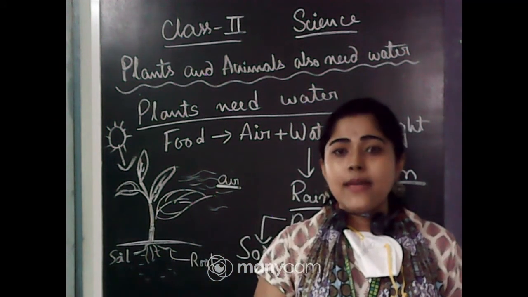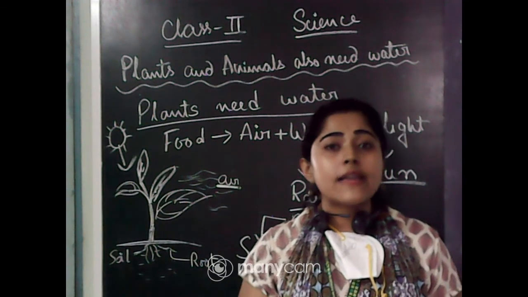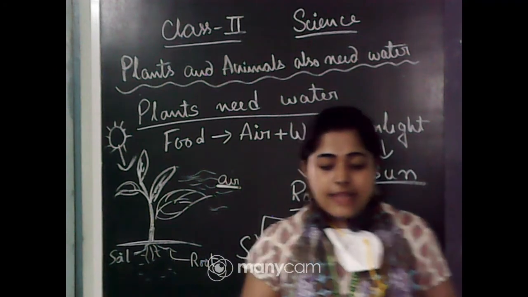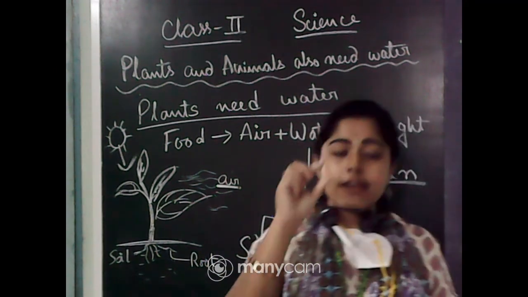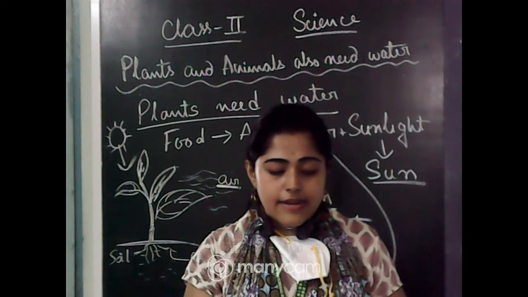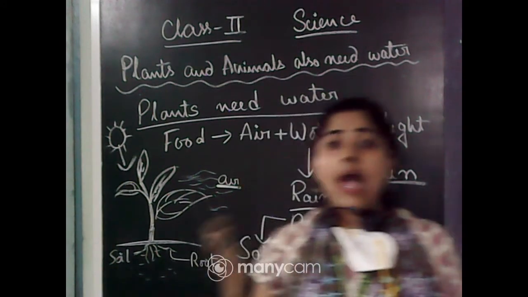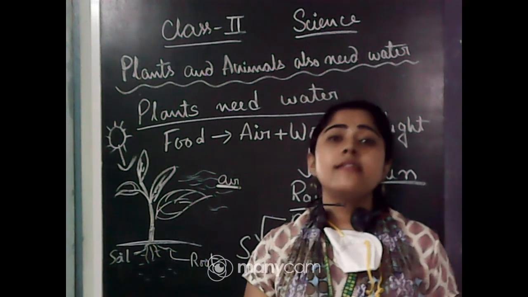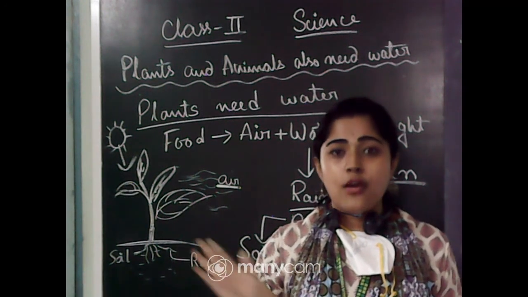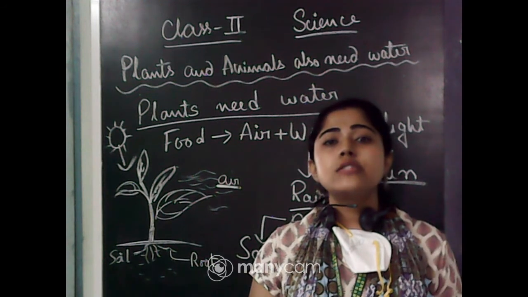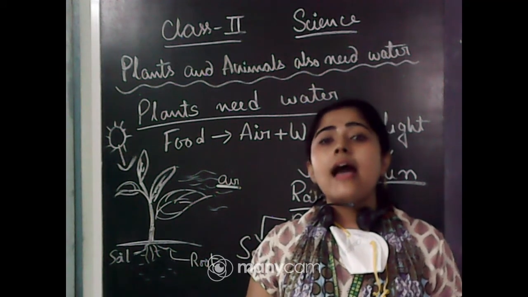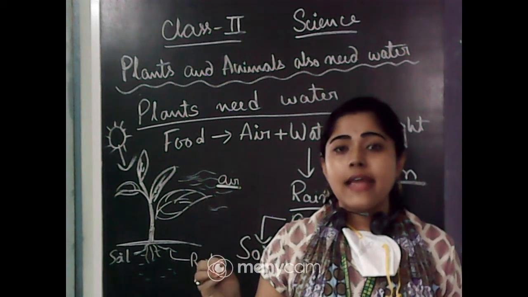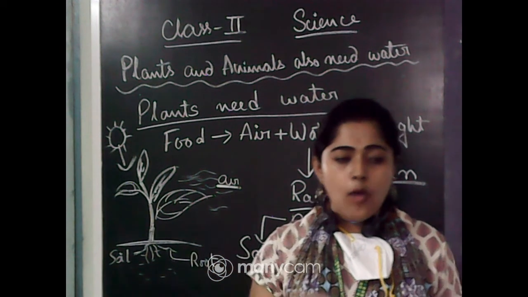When the second pot gets water, after some days you can see small green leaves coming out from it, while nothing grows in the first pot because we don't give it water, but we give water every day to the second pot.